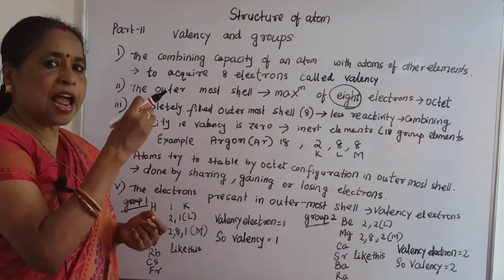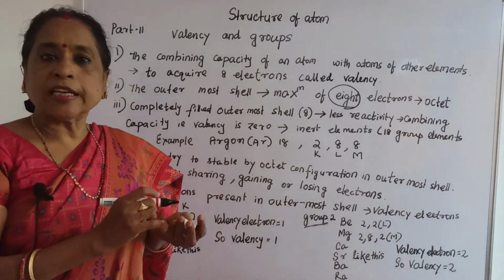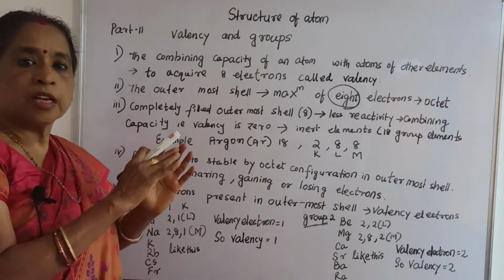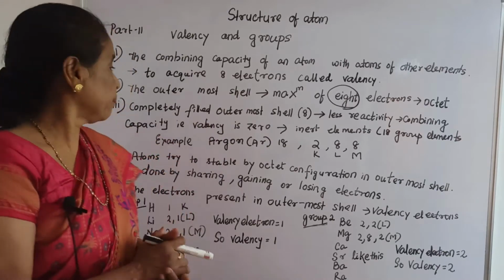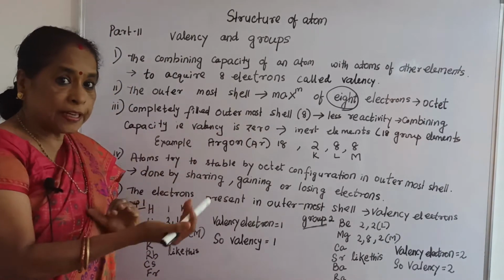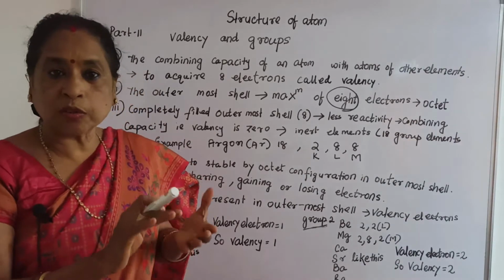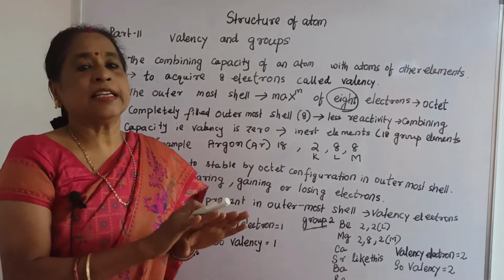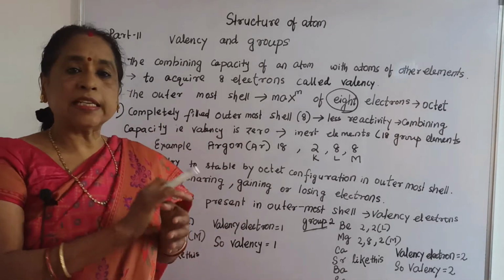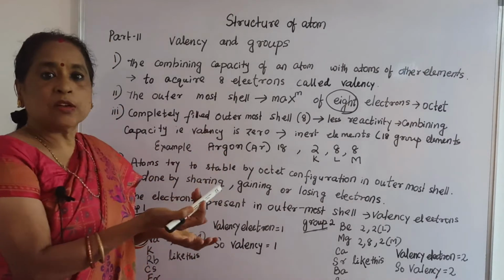Every atom has a tendency to attain octet configuration, which is called stable configuration. If the outermost shell is completely filled with 8 electrons, it has less reactivity. That means the combining capacity is 0 and the valency is 0.